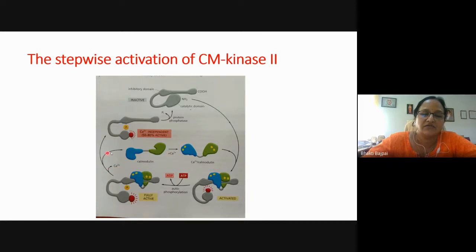Now, after this, even though there is a decrease in the concentration of the calcium ion, which will cause the release of the calmodulin from here, the CAM kinase will still remain in the active form. Still, there will be 50 to 80% CAM kinases which are now in the inactive form, even though the calcium has been released from them or the calmodulin has been released. They will be activated only by the activity of the protein phosphatase, which will remove the phosphate group from the catalytic site and also from the inhibitory site. So in this way, the calcium calmodulin brings about the activation of the CAM kinase. And once the CAM kinase is activated, even though the calcium or the calmodulin are released from the enzyme, it will remain in the active form.